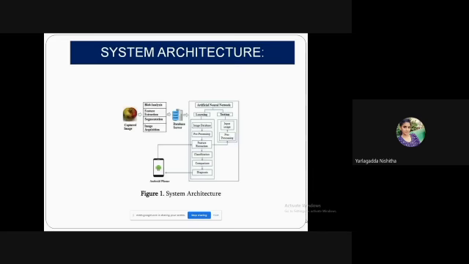Coming to system architecture, the concept works like this: we have to capture pictures of the image. It may be a fruit or any leaf, which may be affected by color changes or lesions. Next, we have to process them using blob analysis, feature extraction, segmentation, and image processing. These are the methodological features. Then we have to link that to the database server.